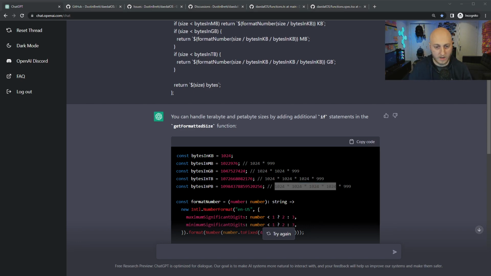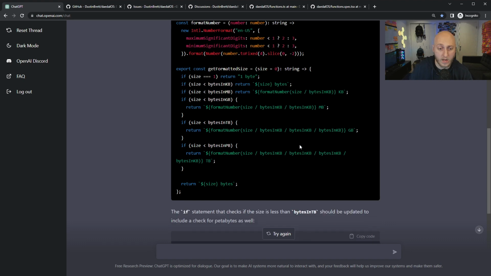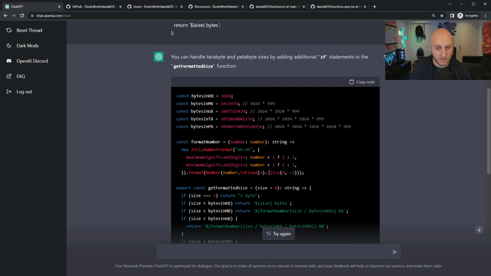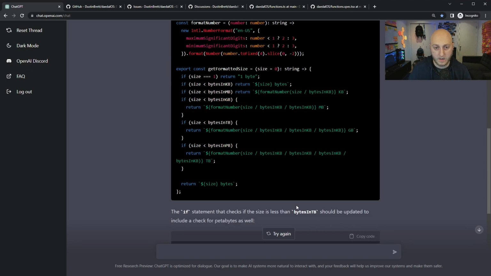I have no idea where that number came from. That's an interesting number, so let's call it on that. But let's see if it did the rest of the code okay. The rest it actually did, so this is exactly what I wanted. I wanted this extra condition added, and unless something sneaky snuck in, I think it basically did that. So let's call it out on the fact that this number is not that multiplication.